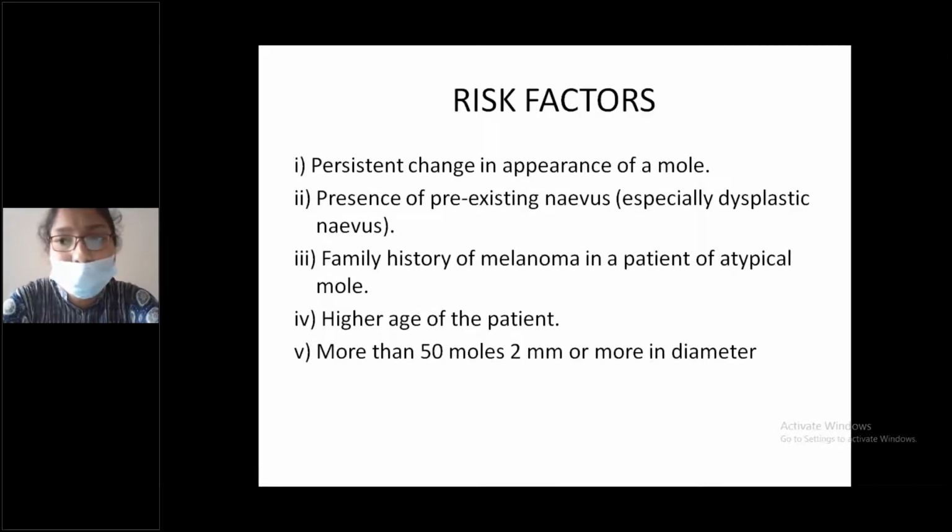Risk factors for development of melanocarcinoma are persistent change in appearance of a mole, presence of pre-existing nevus, especially dysplastic nevus, family history of melanoma in a patient with atypical mole, higher age of the patient, and more than 50 moles which are 2 mm in diameter or more.